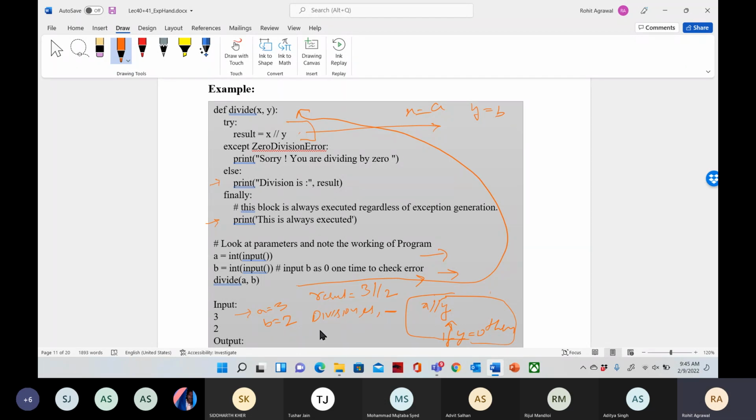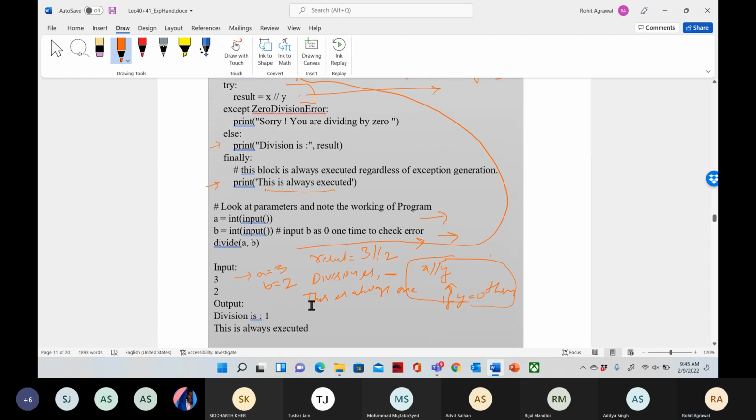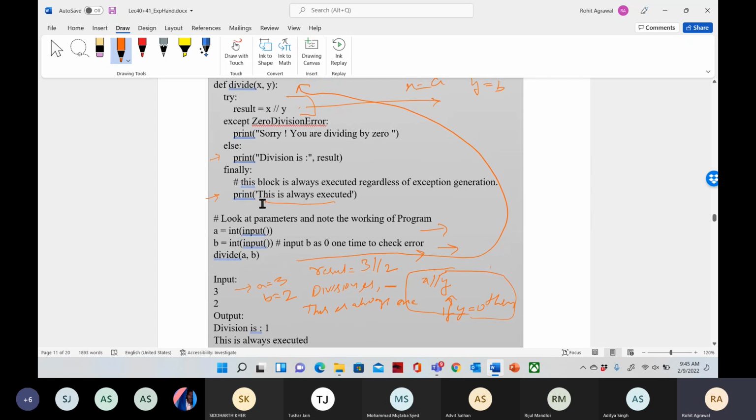Okay. After that, the finally clause is always executed, so this statement will print. You can write anything you want here. So this is always executed. Clear? This section of code is clear. With the input 3 comma 2, what will be the output?